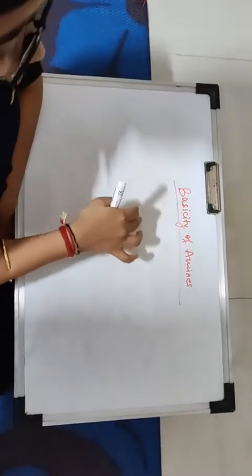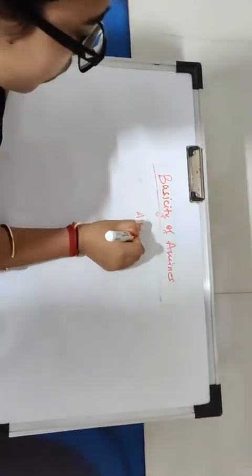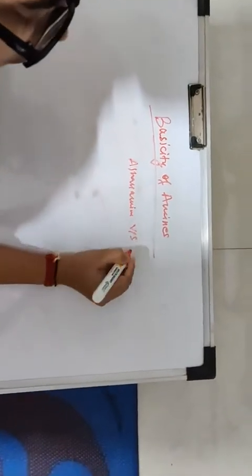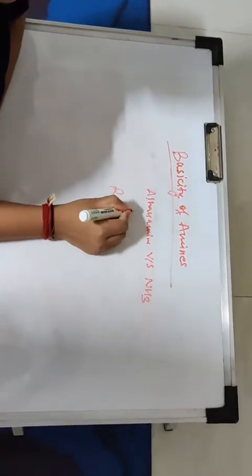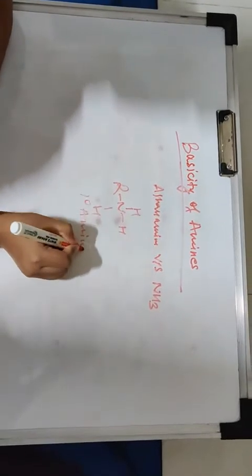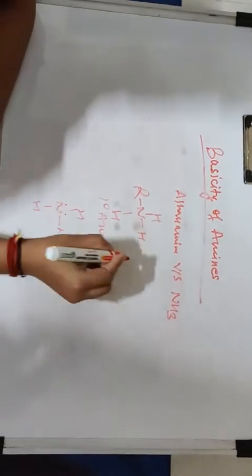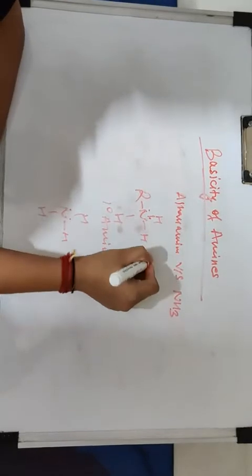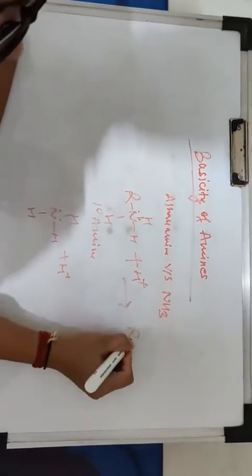Let's discuss the basicity of alkyl amines versus ammonia. Primary amine, and this is ammonia. This one reacts with any mineral acid and gives a salt.